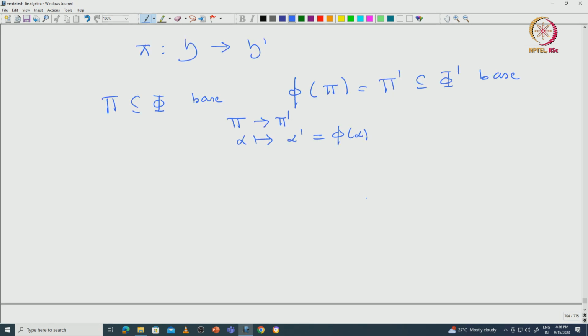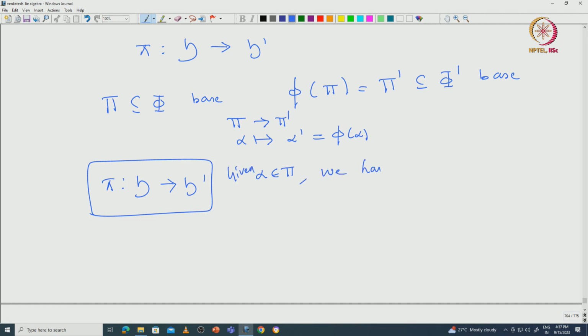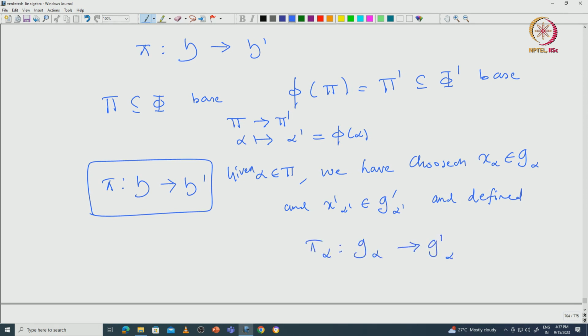Now, given this π from H to H', which is already given, for each α in Δ we have chosen x_α inside G_α and x'_α' inside G'_α', and defined this isomorphism π_α from G_α to G'_α'.